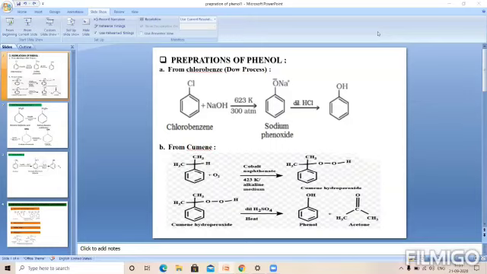If we see this reaction, chlorobenzene is heated with an alkali like sodium hydroxide. Sodium phenoxide is formed, and when this sodium phenoxide is treated with dilute HCl, hydrolysis takes place, and we convert the chlorobenzene into phenol. So this is the first method by which we can convert chlorobenzene into phenol.